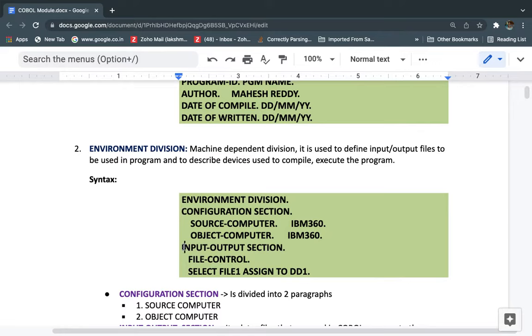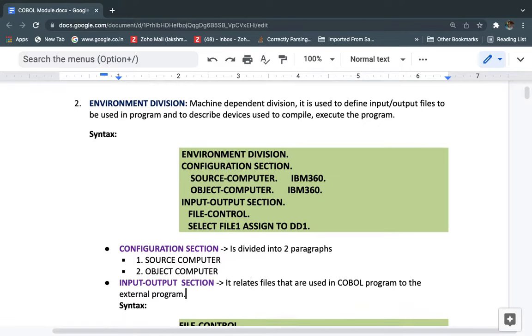And next is the input output section, related to the files concept, in case we are writing file related concepts in the COBOL program. Those file information we need to provide under the input output section, meaning file control, followed by what the physical file is and what the logical file is.